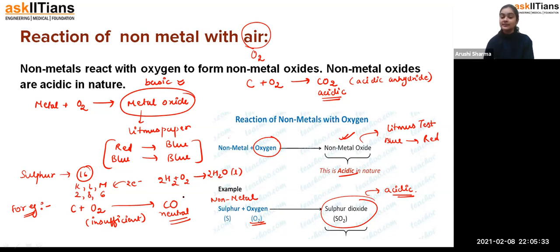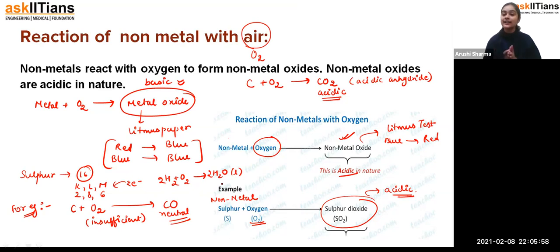Carbon monoxide means it is having 1 oxygen, and it is due to insufficient supply of oxygen, and that's why it is not acidic in nature, it is neutral. And similarly, hydrogen reacting with oxygen, because hydrogen also comes under the category of non-metal, so that's how it is also forming the neutral one. Fine, students. So that's the whole point, how the non-metals react with air.